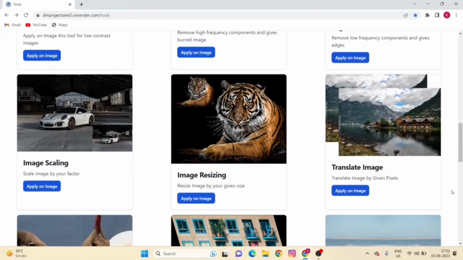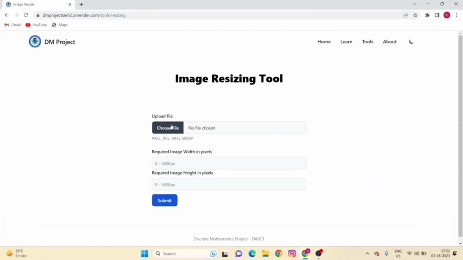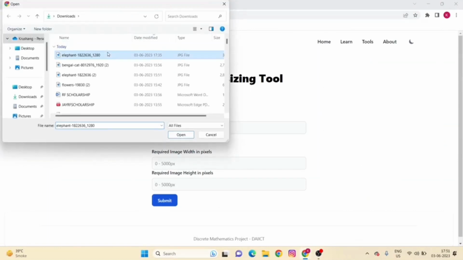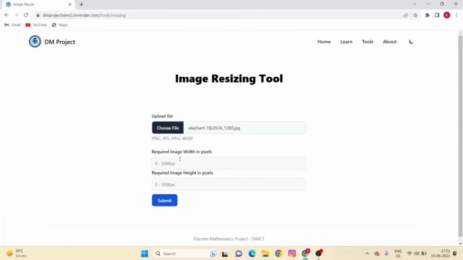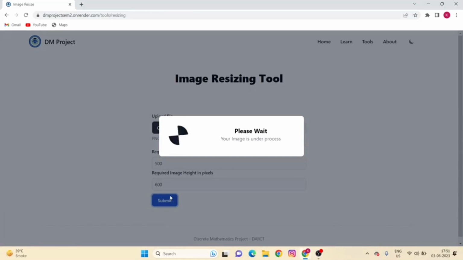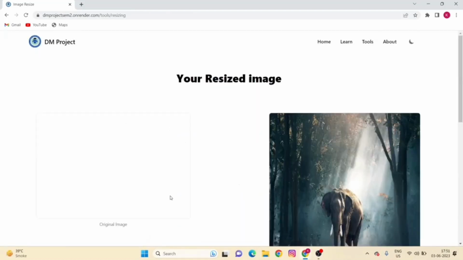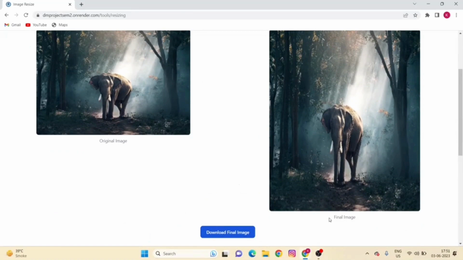Now if we want our final output image in desired size, so we will use resize function. So in this tool, first you have to choose your image, and let's suppose that we want our final output image in 500 by 600 pixel. So submit this and you will get your final output image.